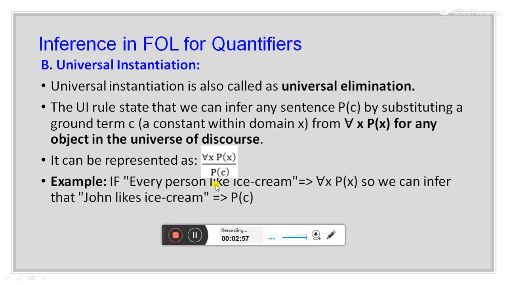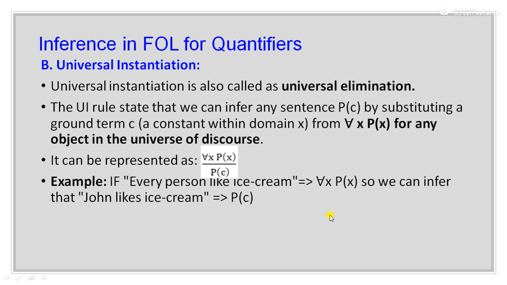This could be easily understood through an example. If every person likes ice cream, this sentence can be represented as for all x P(x). So from this sentence we can infer that John likes ice cream.